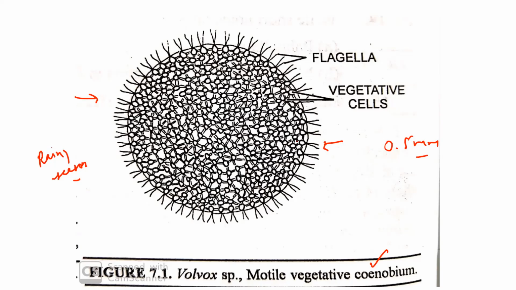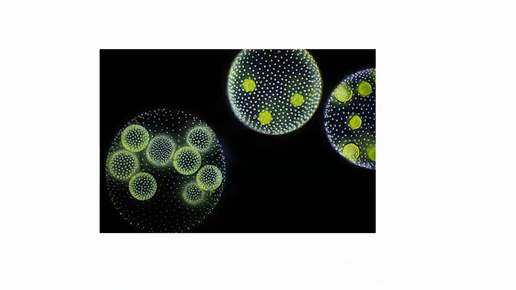The coenobium has a large number of cells. The cell number may vary from 500 to 40,000. All cells are connected with one another by cytoplasmic strands known as plasmodesmata. Here you can see a coenobium, and it consists of a number of small daughter colonies. These are the daughter colonies.